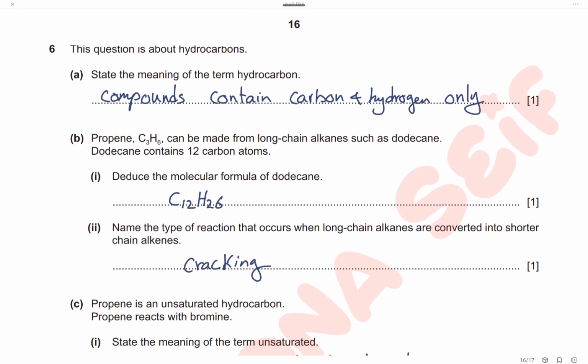Question 6. This question is about hydrocarbons. State the meaning of the term hydrocarbons. Hydrocarbons are compounds that contain carbon and hydrogen only.